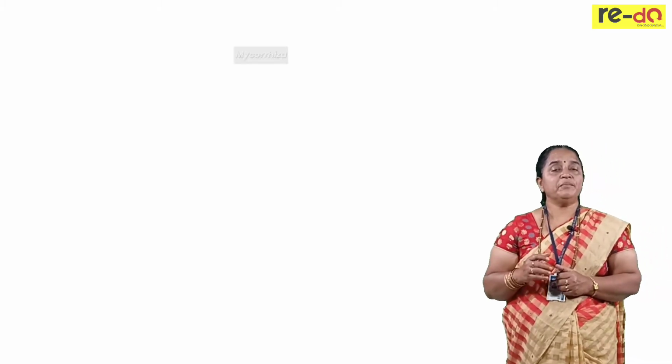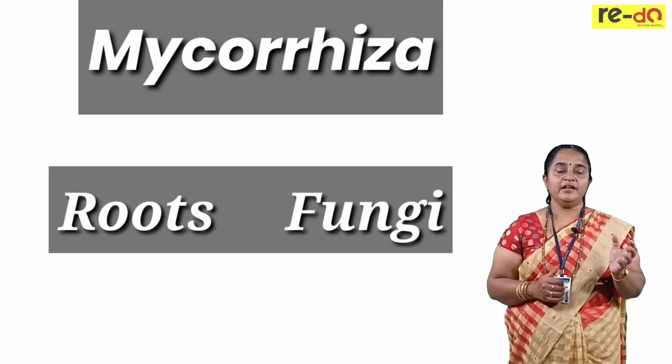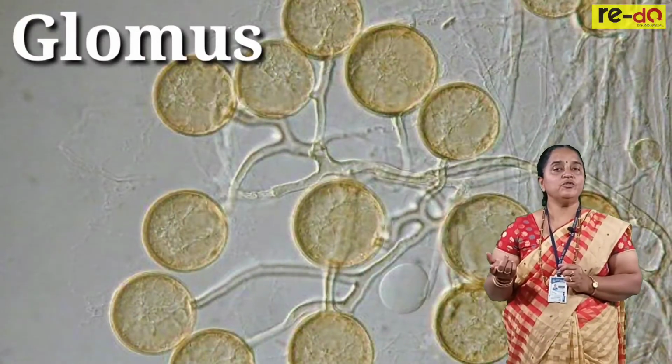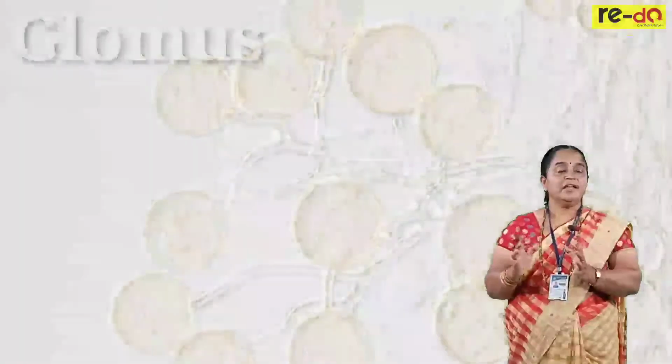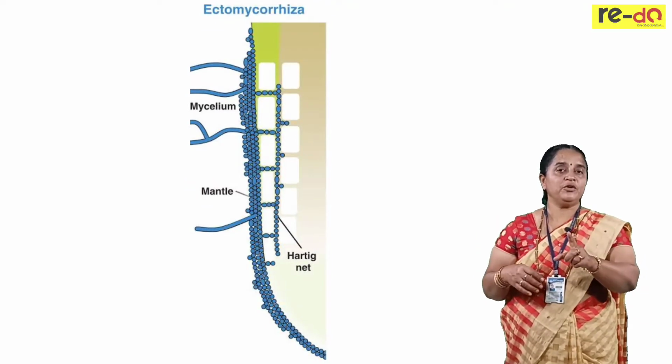The next group is Mycorrhiza. Rhiza refers to roots, myco refers to fungi. Fungi belonging to the genus Glomus are symbiotic to the roots of higher plants. They will form a mantle over the root surface. We call them ectomycorrhiza.